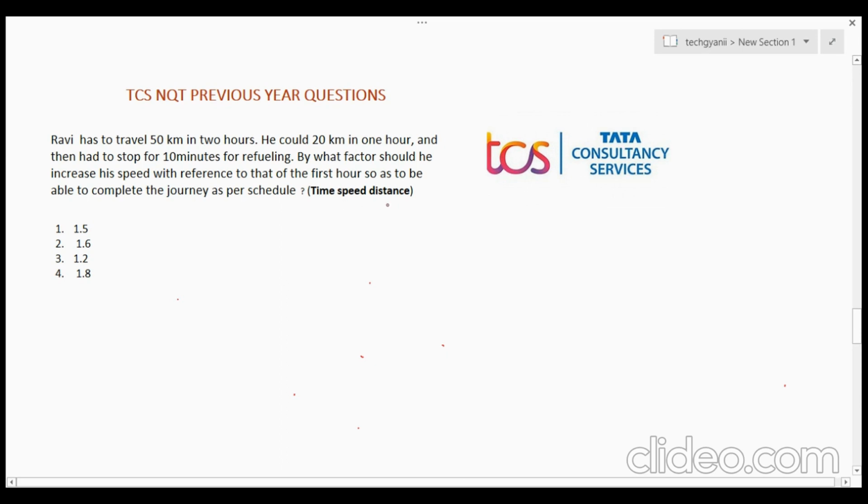So you can see that this question is from time speed distance, right? Always remember, in case of time speed distance, you have to draw the diagram, because the questions will become easy if you draw the diagram. So how to do that? It is a very big question. Don't read the full question in the exam. Just understand the crux of the particular question.